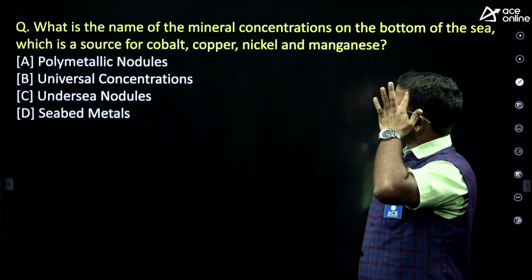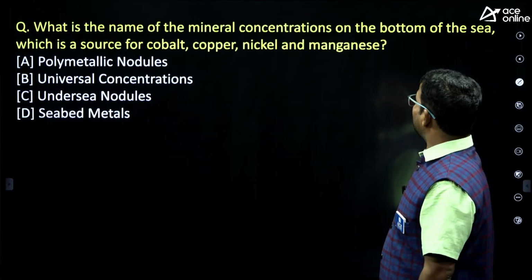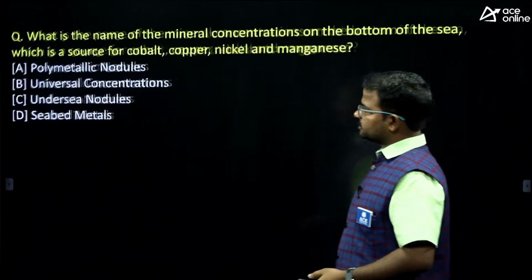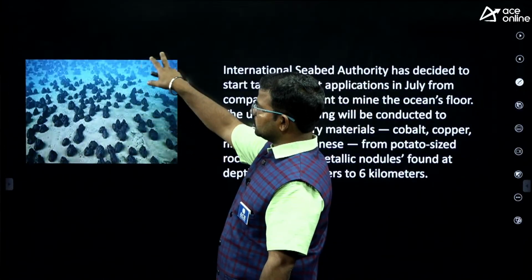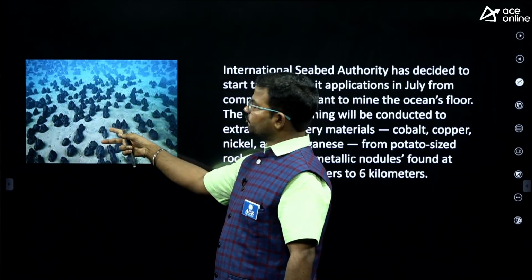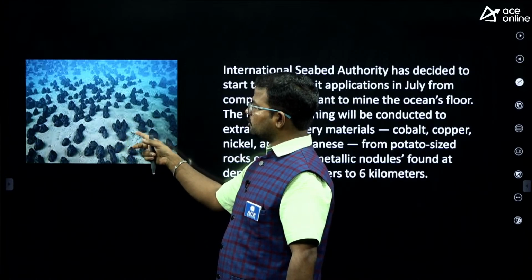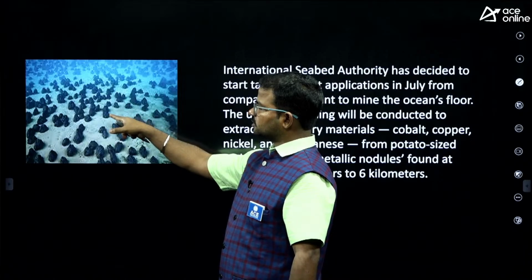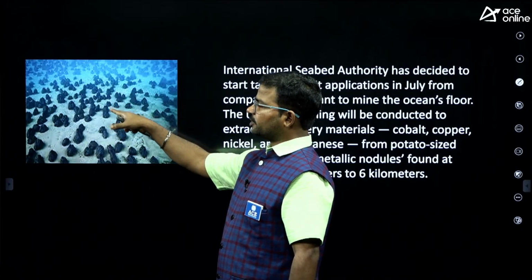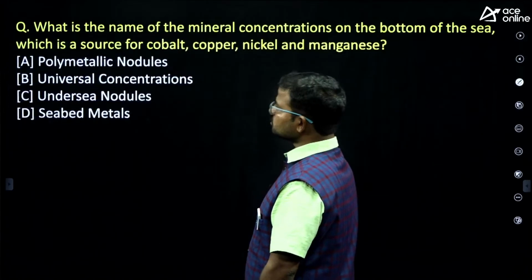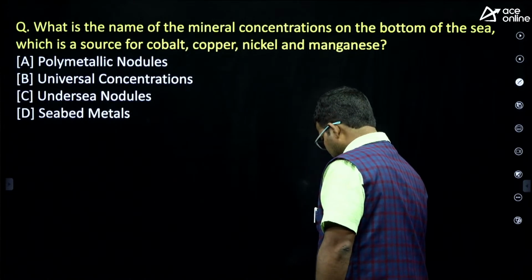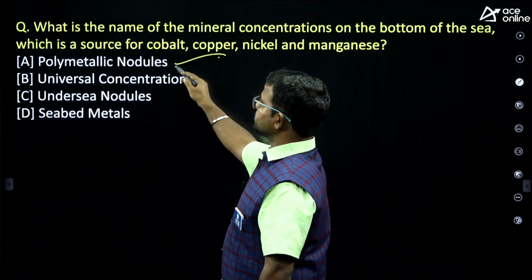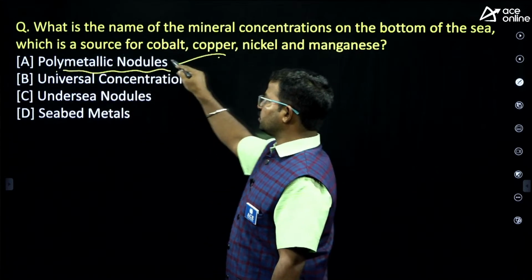What is the name of a mineral concentration at the bottom of the sea? So it means, guys, if you observe the seabed here, some kind of derivatives exist. These are nothing but pure metallic derivatives. What do we call these? Yes, anyone? Polymetallic nodules. So polymetallic nodules.